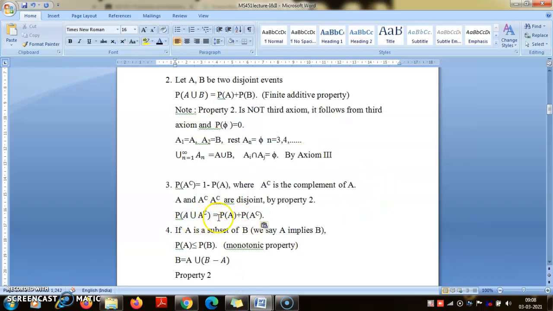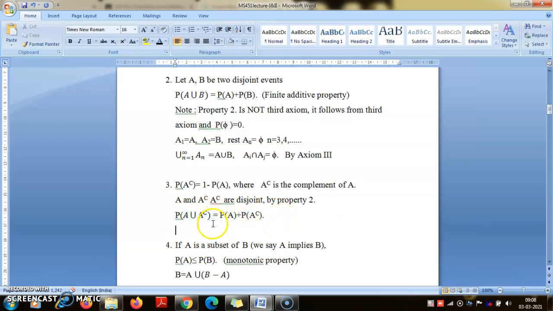So now, what is A union A complement? It is S, and this is probability of the whole set S. Every set here is a subset of S, so A union A complement is S. But by axiom 2, P of S is 1, hence the result.